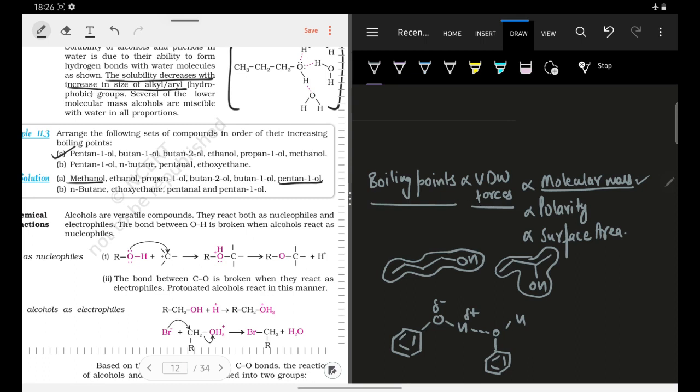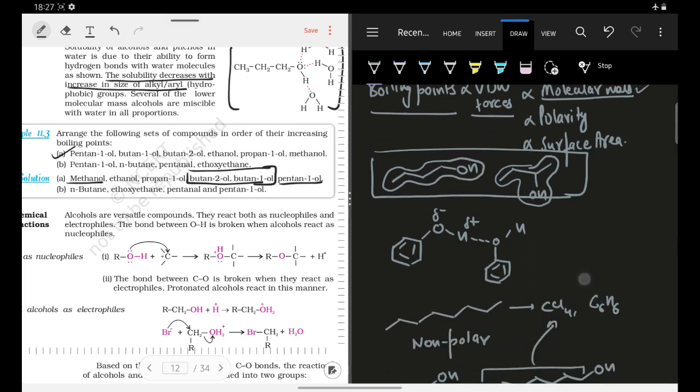Okay, so I think most of the students will be confused in this. Why does butane-2-ol have a lower boiling point as compared to butane-1-ol? So the answer is this. I have already shown this, that due to the difference in surface area, the boiling points will be different. In butane-2-ol, the surface area will reduce, and when the surface area reduces, the boiling point will also reduce. Here in butane-1-ol, the surface area is more, and hence the boiling point is also more.